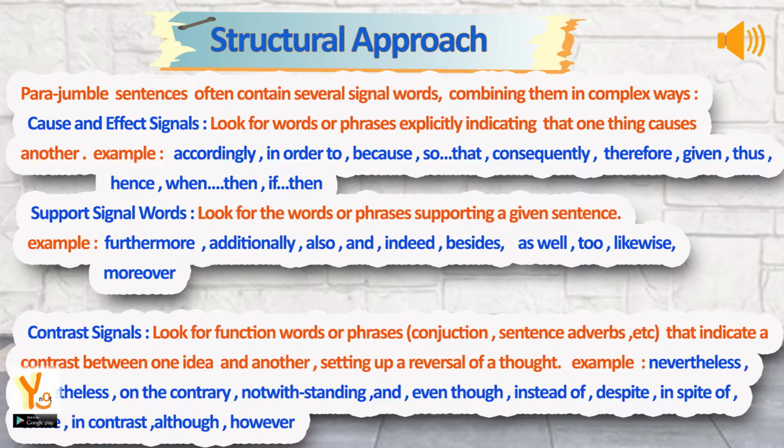Number 3 is contrast signals. Look for function words or phrases like conjunctions, sentence adverbs, etc., that indicate a contrast between one idea and another, setting up a reversal of a thought. Examples such as nevertheless, nonetheless, on the contrary, notwithstanding, even though, instead of, despite, in spite of, while, in contrast, although, however.